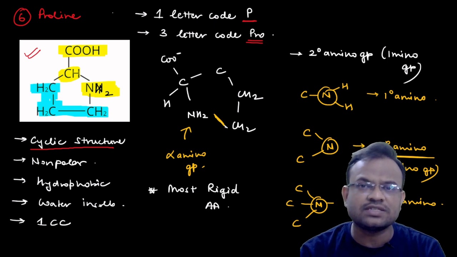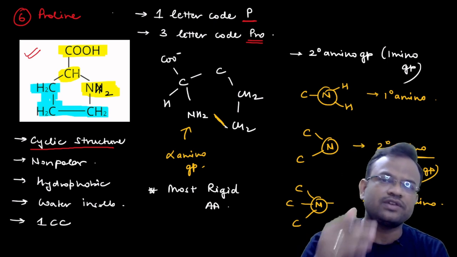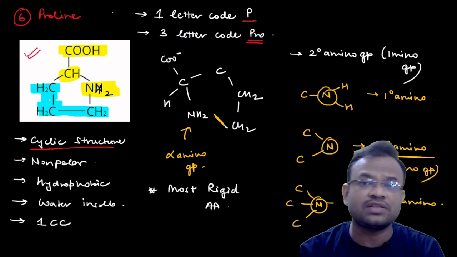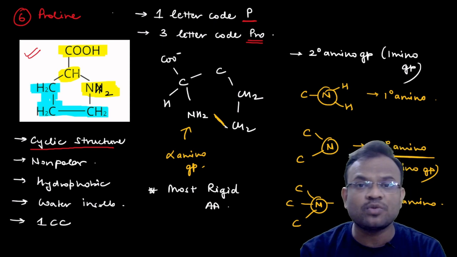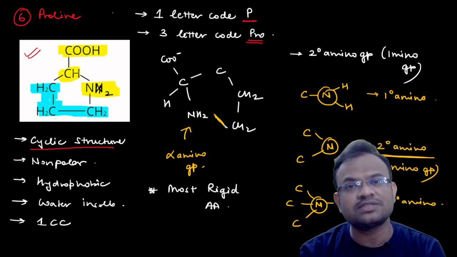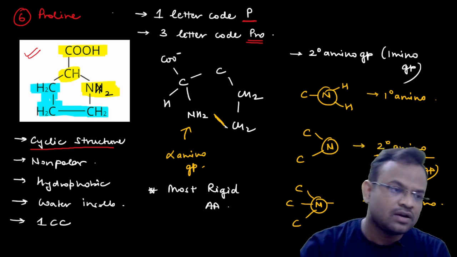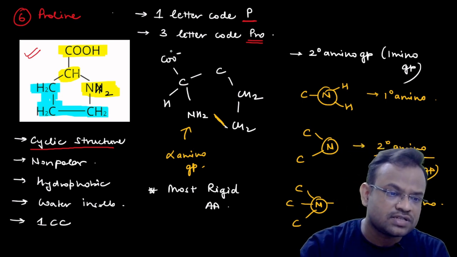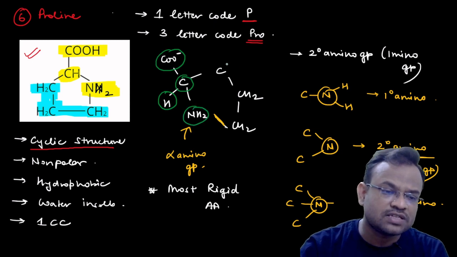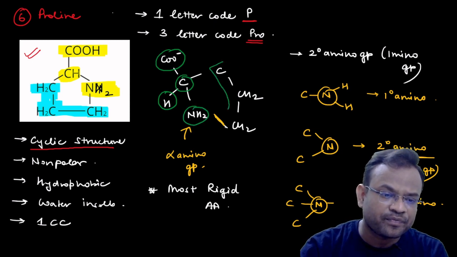Now over here you can see what the difference is with respect to the other amino acids. The difference is simple: here the R group is interacting with the amino group of the same amino acid. This is the COOH group, this is the center carbon, this is the hydrogen attached to the carbon, this is the amino group. What is this?